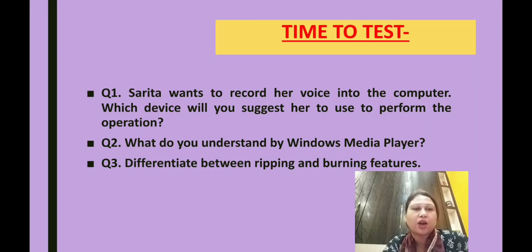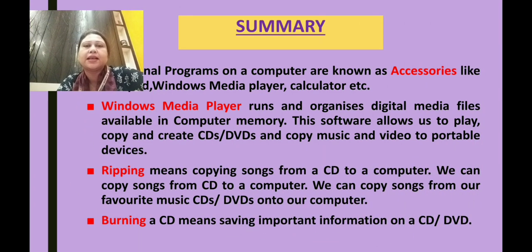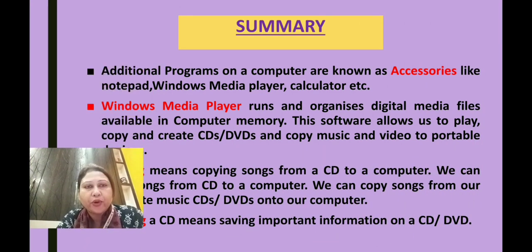Now let us summarize the topics which we covered in our today's class. So here we have the summary of our today's class. So, additional programs on a computer. Okay, after you install an operating system in your computer, some additional programs or utility programs also get installed along with the operating system. Okay, and these programs are known as what? Accessories. All right, and for example you can give me the names of Notepad, Windows Media Player, calculator, sound recorder. All these come under accessories. These are the default programs or utility programs which you find in your computer.